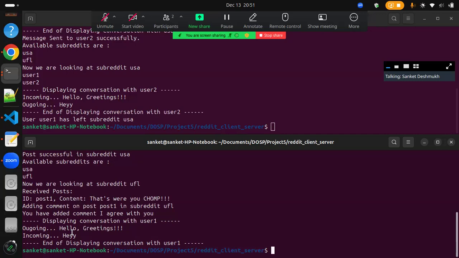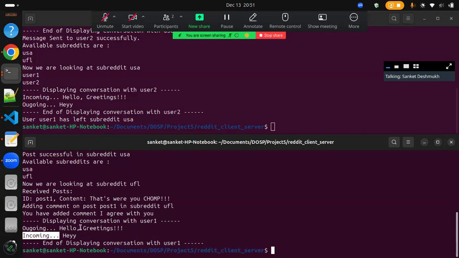We are keeping track of the messages as well, like who has sent the message in the conversation. For example, the first message was sent by this client, which was "hello greetings". So it is the outgoing one and here it is the incoming one. And similarly, this one is outgoing and this one is incoming.